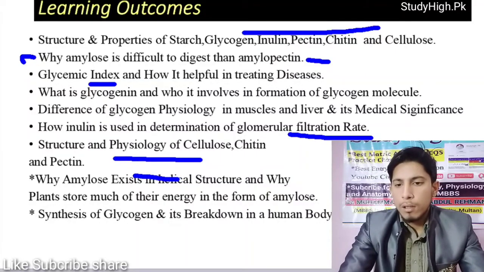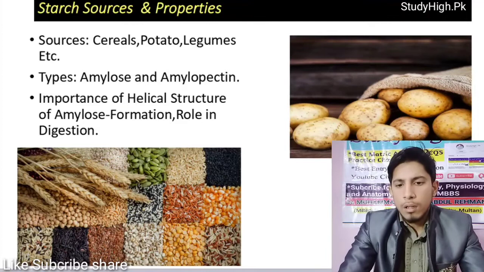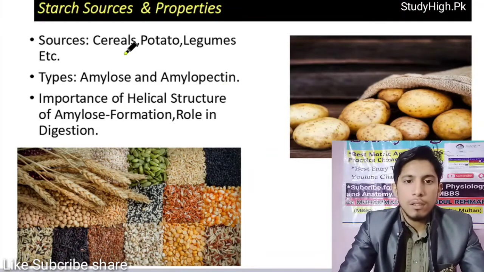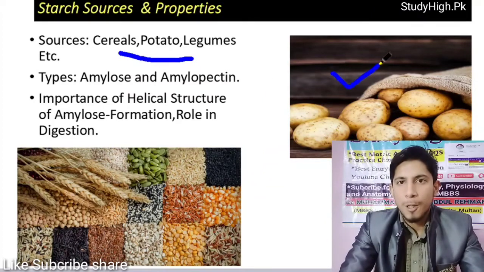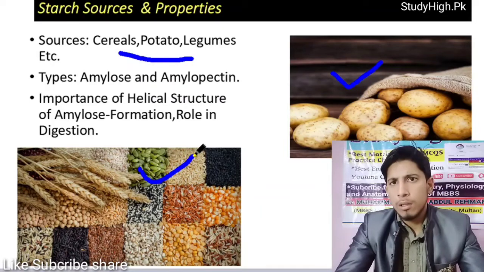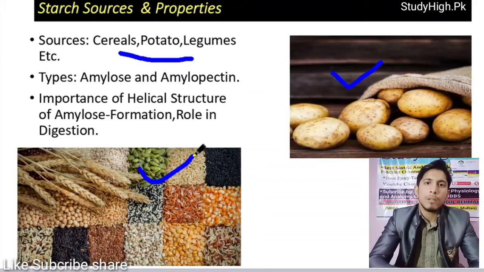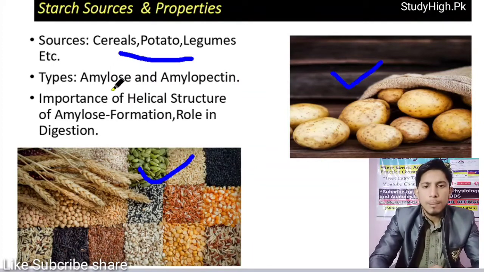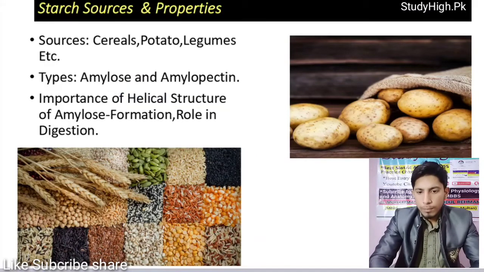Now we are going to start the first polysaccharide of this lecture, that is starch. What are the sources of starch? Cereals, potato, legumes, etc. Here are the potatoes and cereal crops. These are the major sources of starch, and it is the most abundant carbohydrate used by human beings as a source of diet. It has two types, amylose and amylopectin, whose importance we are going to discuss.